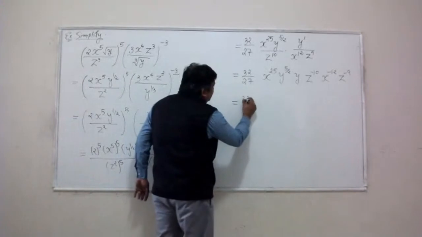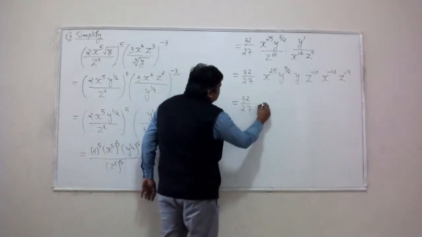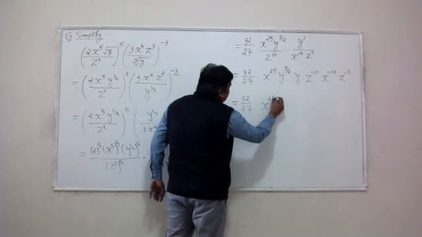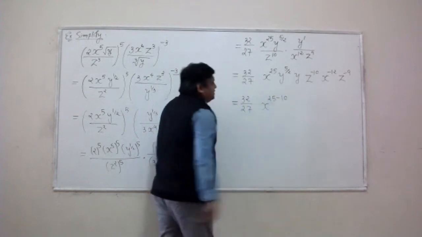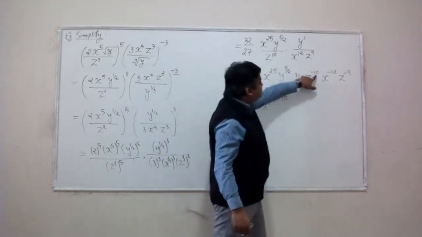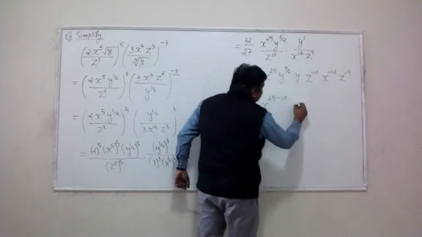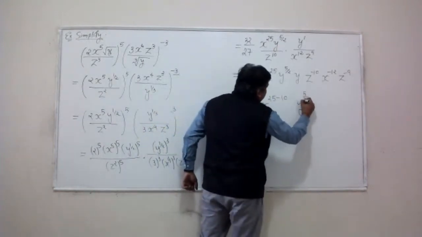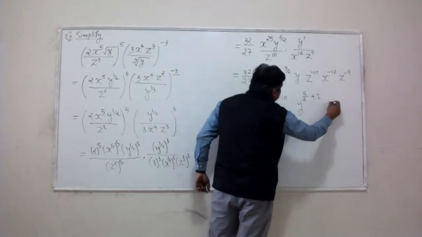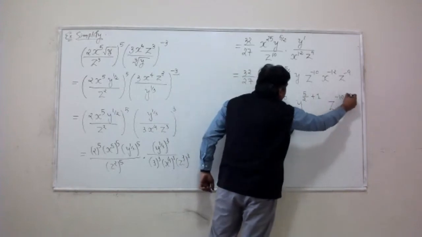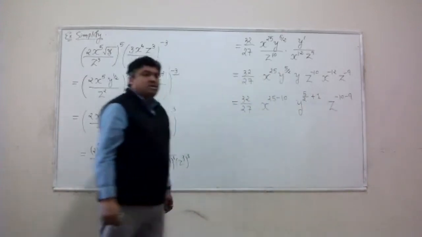If two exponents are multiplied, sharing the same base, you need to add the powers. 25 plus negative 10. It's 25 minus 10, right? y to the 5 by 2 plus 1. z to the negative 10 minus 9.